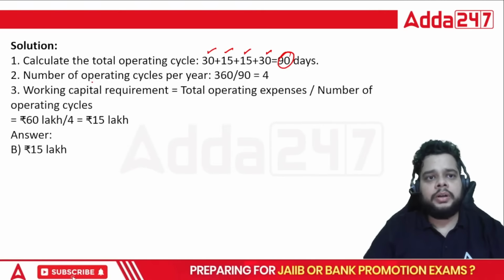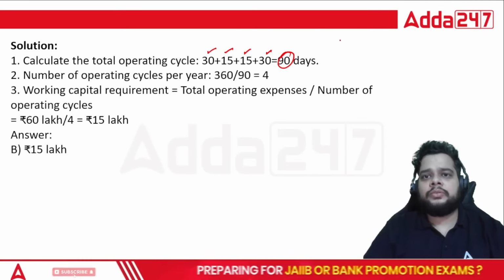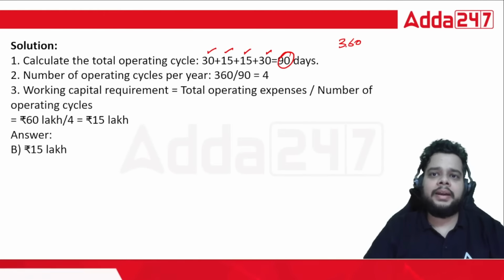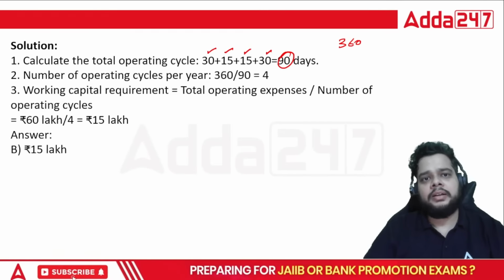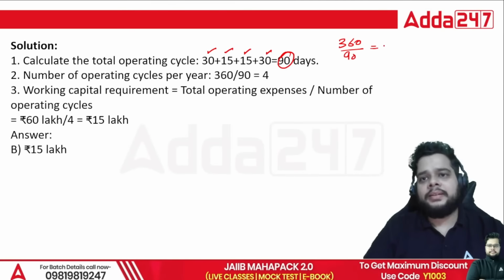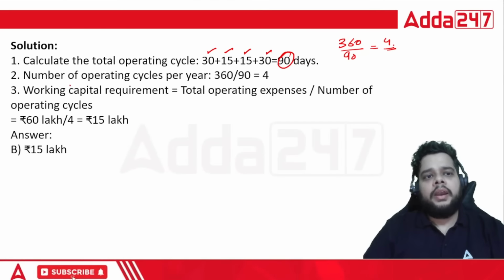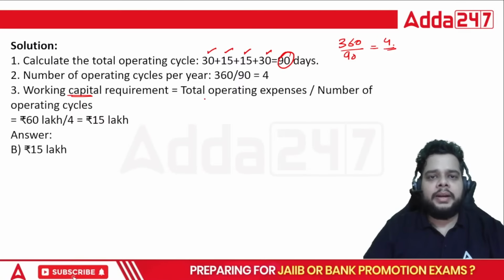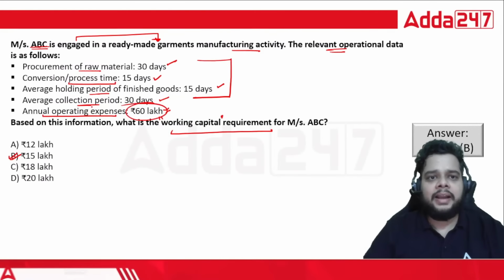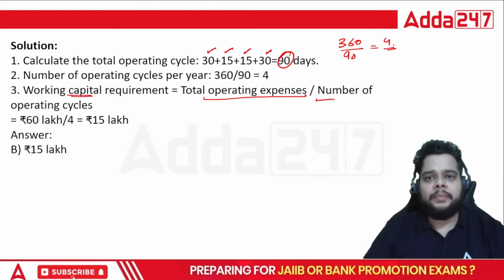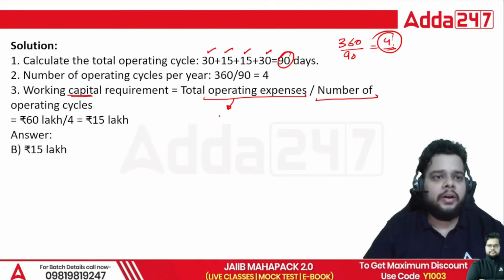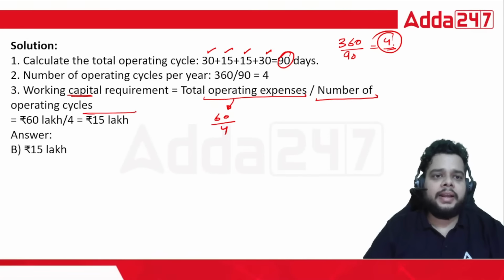When we talk about the number of operating cycles, always remember, for ease of reference, the number of days in a year is taken as 360 while calculating working capital. So 360 divided by 90 days, you will have how many operating cycles per year? It will be 4. Now, the working capital requirement is total operating expenses, that is 60 lakh, divided by the number of operating cycles, which is 4. So 60 lakh divided by 4, the correct answer will be 15 lakh.